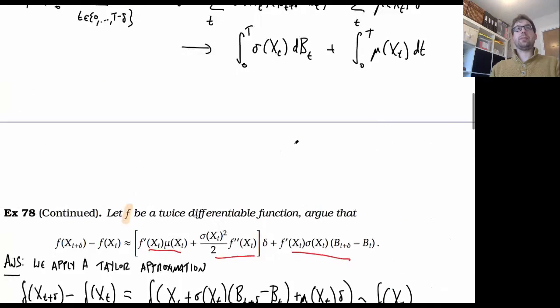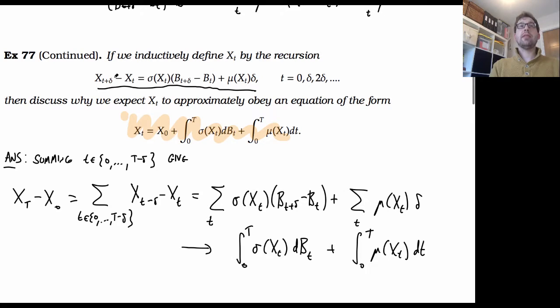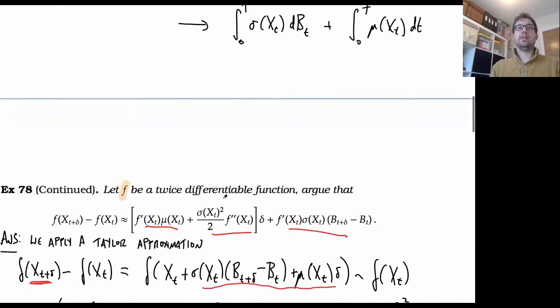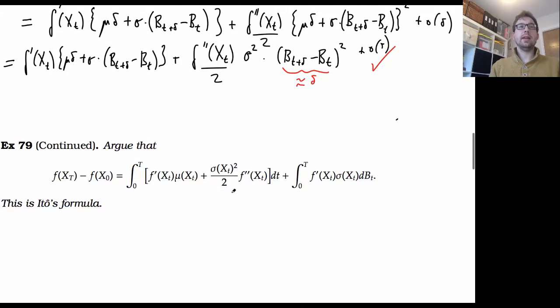So let's just recap that if I've got x which satisfies this equation here, then if I apply some function to it that's twice differentiable, then it should satisfy this equation. And this is called Ito's formula.